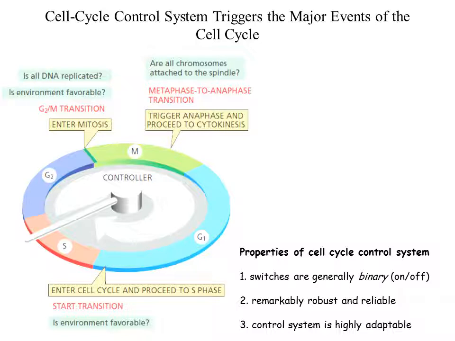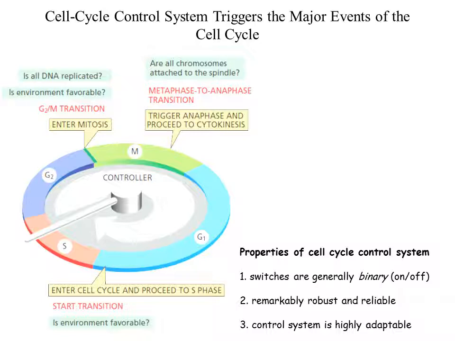Then the second checkpoint or second control system is present in the G2 to M phase transition. So when the cell wants to enter into M phase from the G2 phase, the cell will be checked for different things, like whether the DNA has been properly replicated or it carries any errors in it.